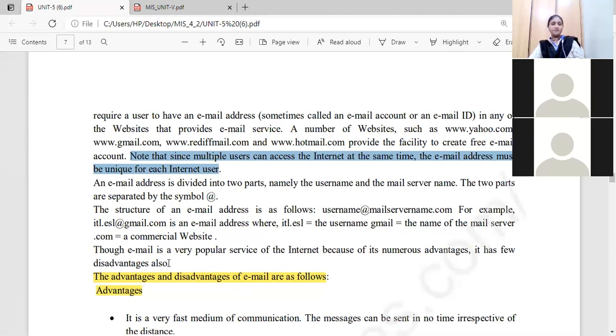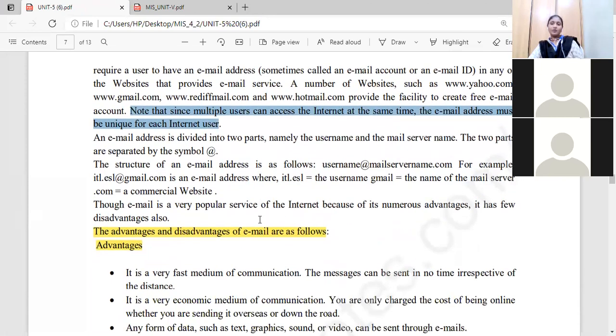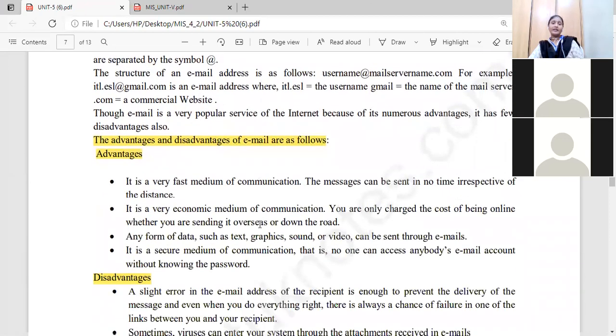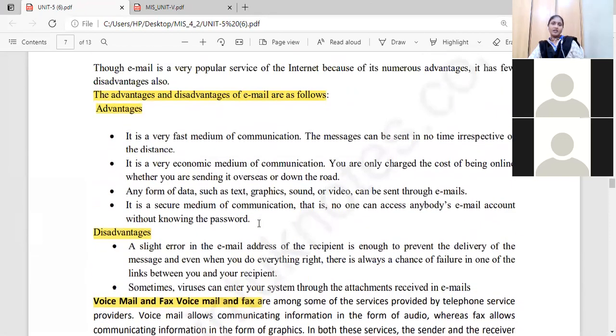Email is a very popular service of the internet because of its numerous advantages, and it has some disadvantages also. So what are the general advantages and disadvantages of email? We are using email, so what advantages and disadvantages are we facing with it? First of all, we will go through the advantages of email.